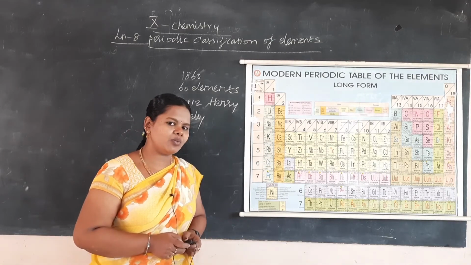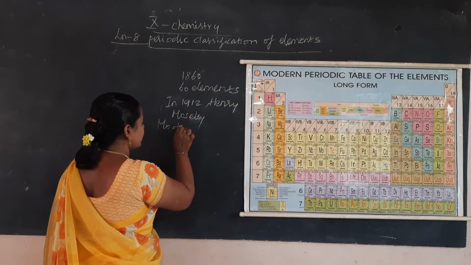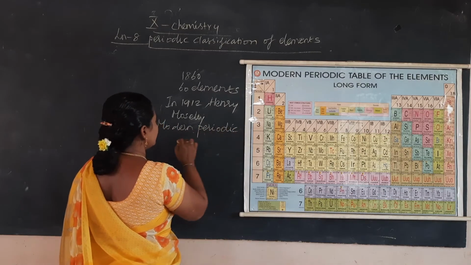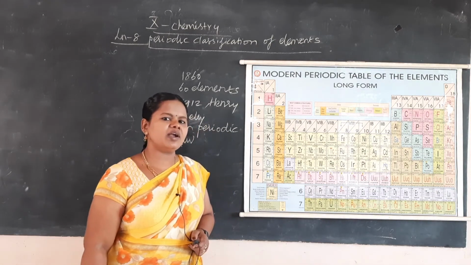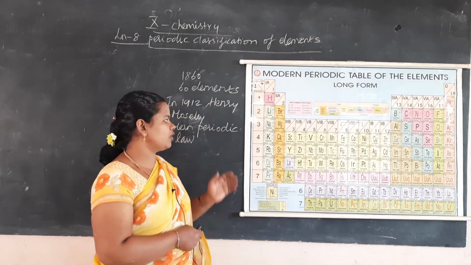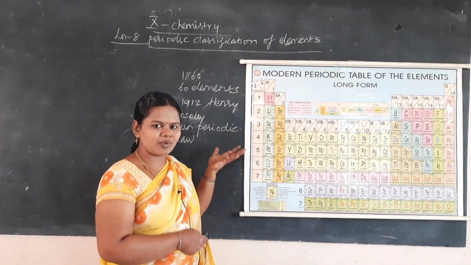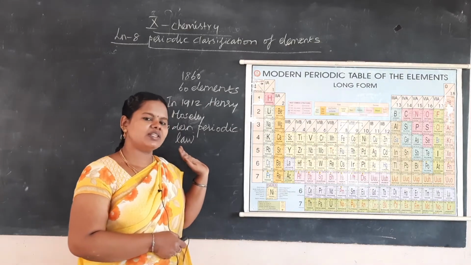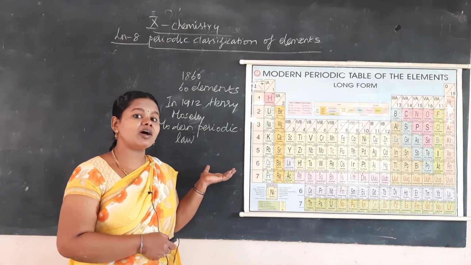He formulated one periodic law, known as the modern periodic law. In your 9th standard you might have studied this. What is the olden periodic law? The physical and chemical properties of elements are periodic functions of their atomic masses. When they arranged according to atomic masses, there were some differences and contradictions. After that came the modern periodic law. It states that the physical and chemical properties of elements are periodic functions of their atomic number.